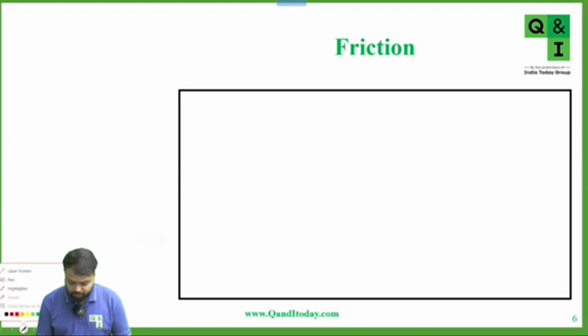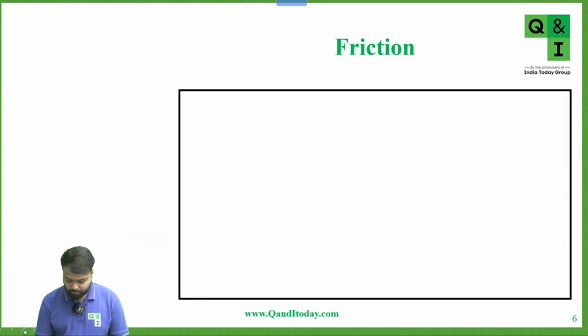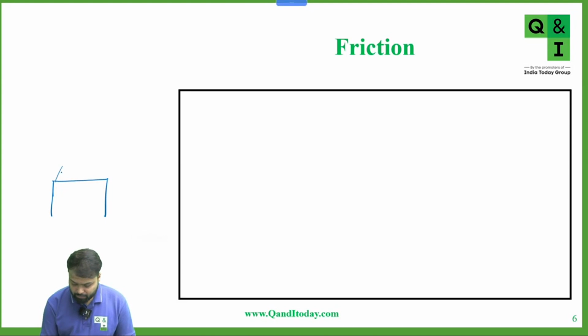If we have two surfaces, suppose there is a table, and on the table there is a block.